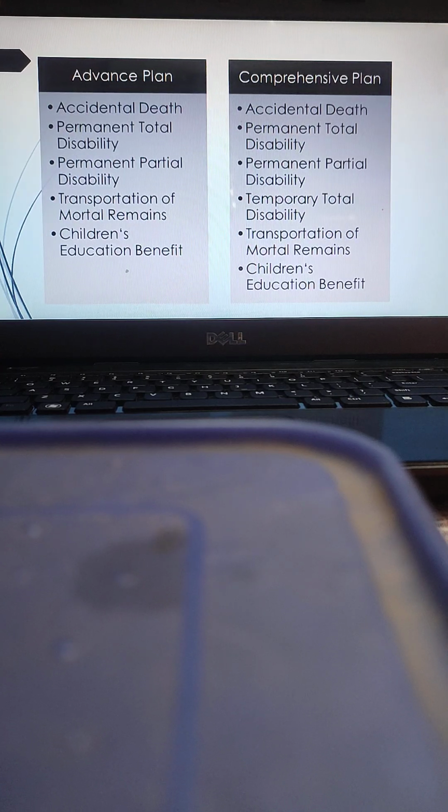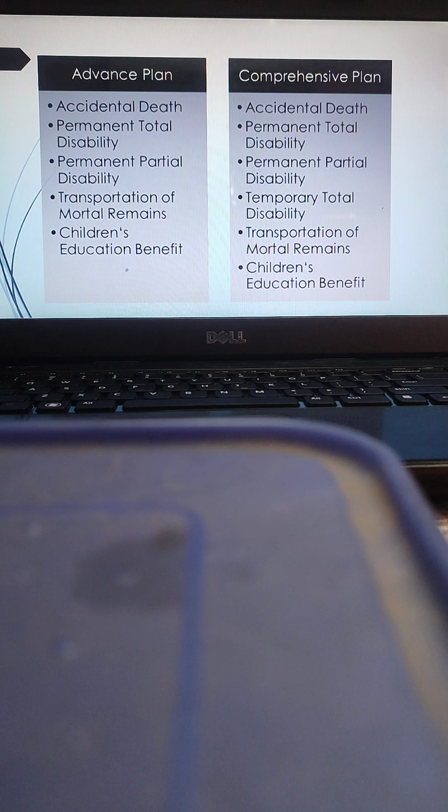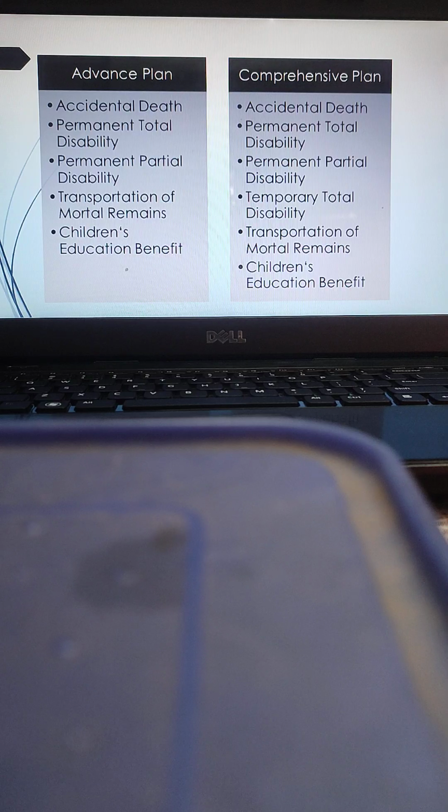Next one is the advanced plan, which covers 3 risks: accidental death, permanent total disablement, and permanent partial disablement. As usual, the 2 benefits, transportation of mortal remains and children's education benefit, are here. And the fourth one is the comprehensive plan. This is a little wider, costlier also, because it provides coverage for accidental death, permanent total disability, permanent partial disability, temporary total disability, and the 2 benefits: transportation of mortal remains and children's education benefit.